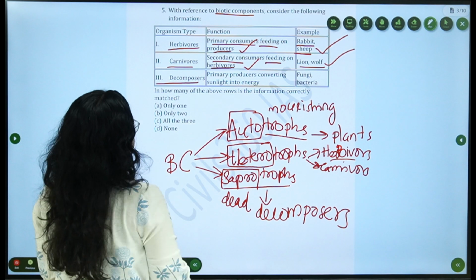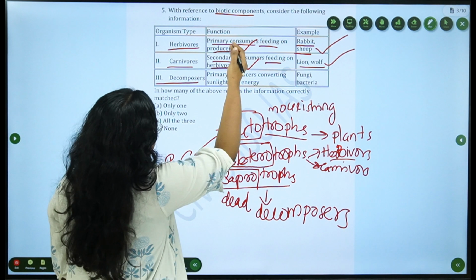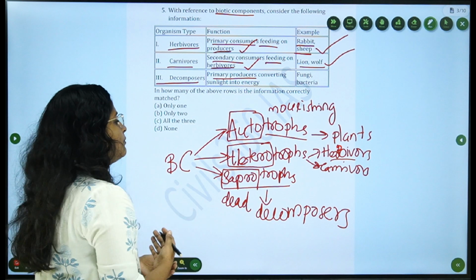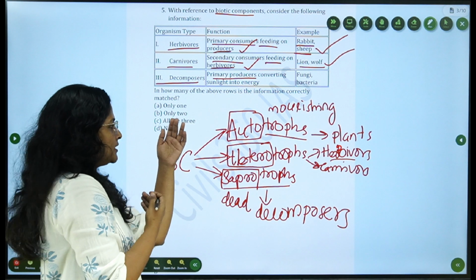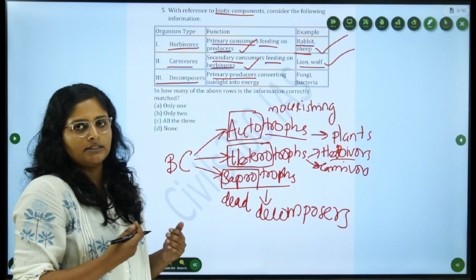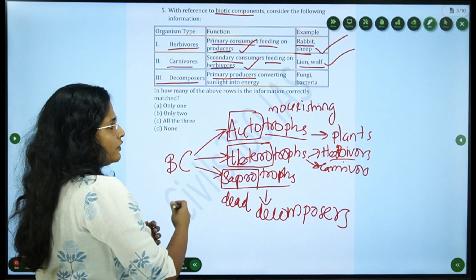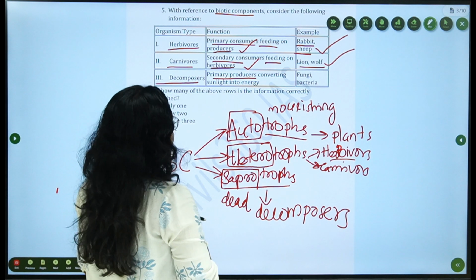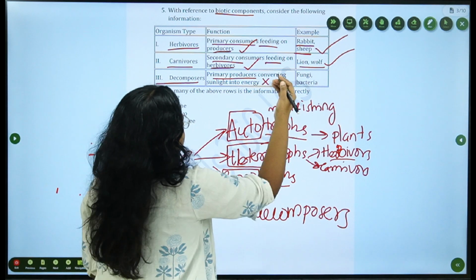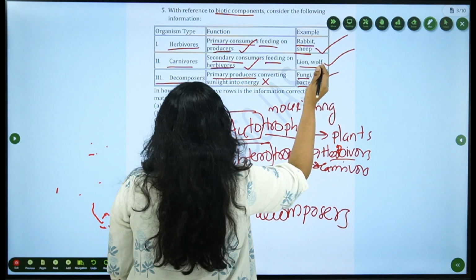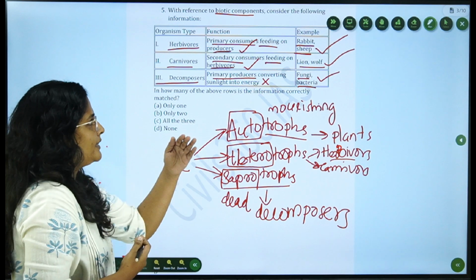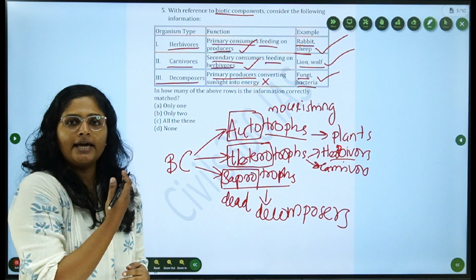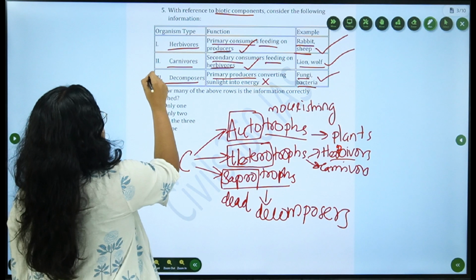The third statement is about decomposers. The statement given here is that they are primary producers. Are decomposers producers? No. Decomposers act on dead matter. They are saprotrophs. They are not autotrophs or primary producers. They are saprotrophs which eat dead and decomposed matter. So this statement is wrong. The examples given are fungi and bacteria. That is correct. Fungi and bacteria are decomposers, but they are not primary producers. They feed on dead matter. They are saprophytes. So this statement is wrong.